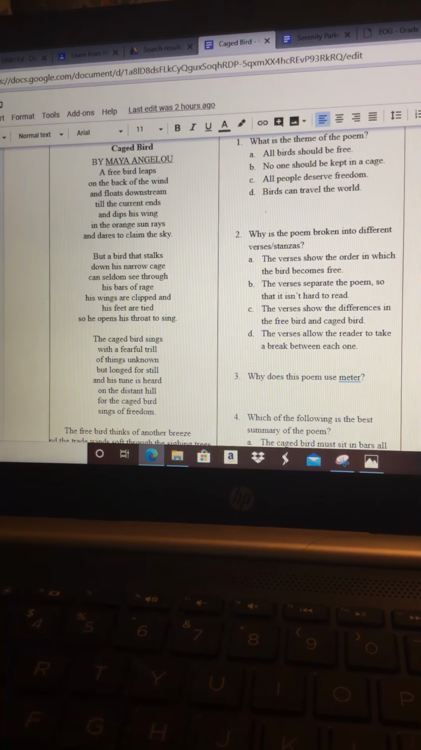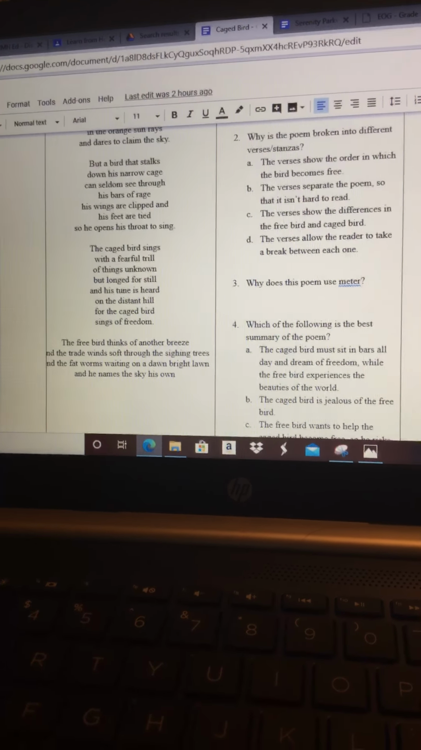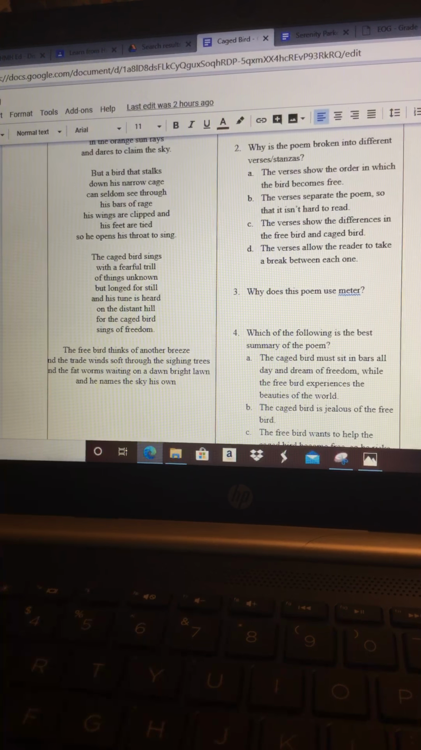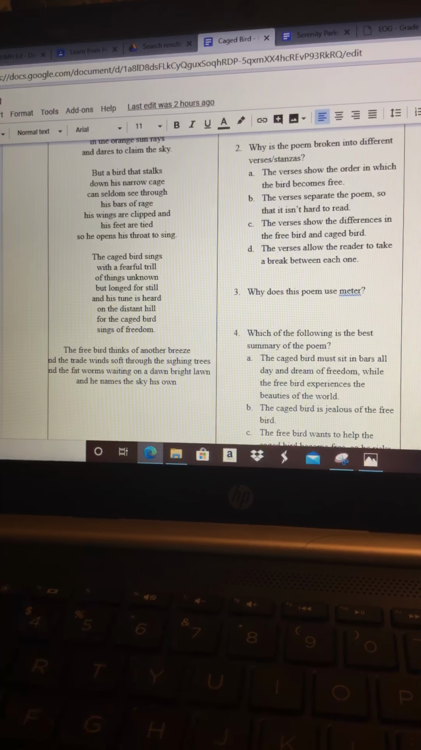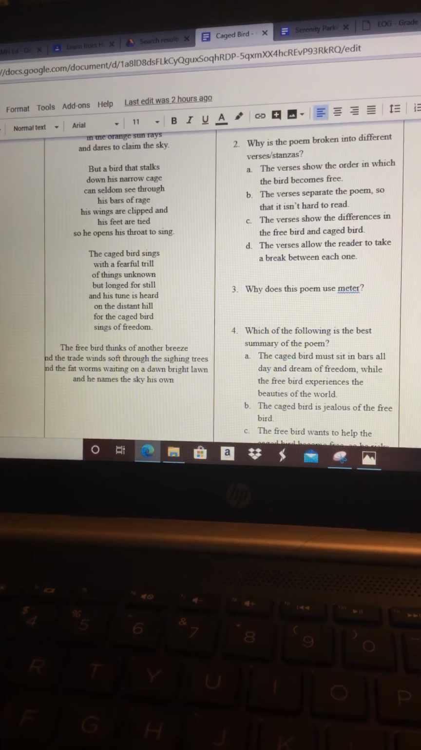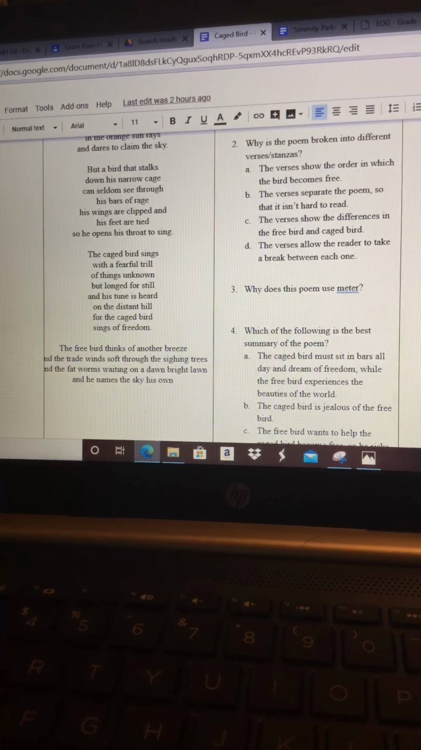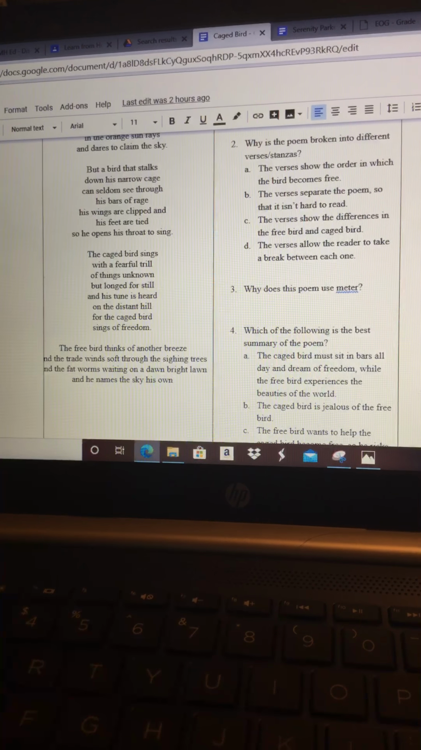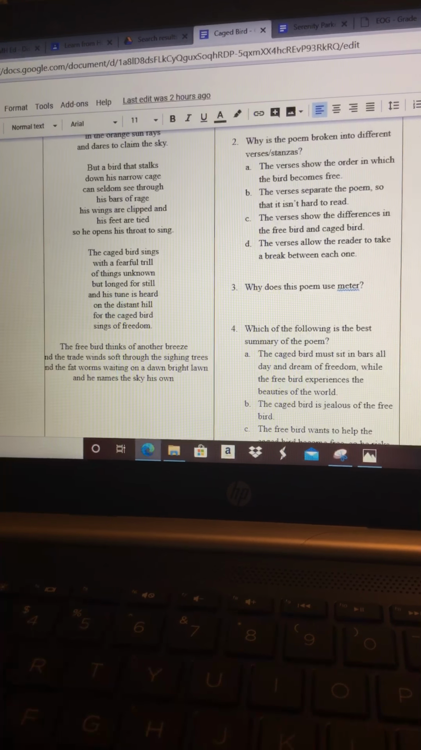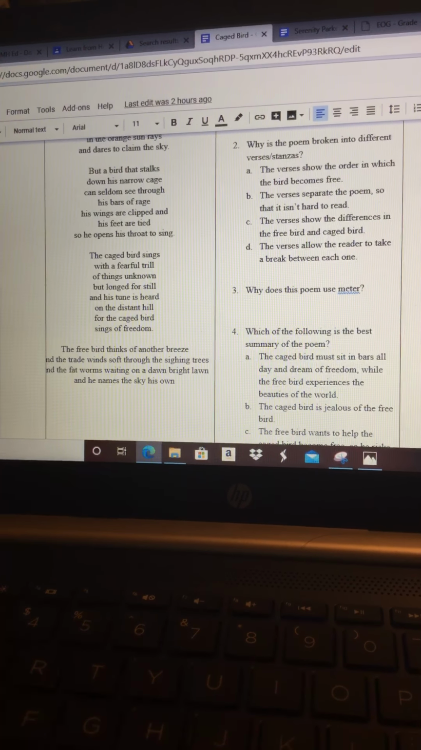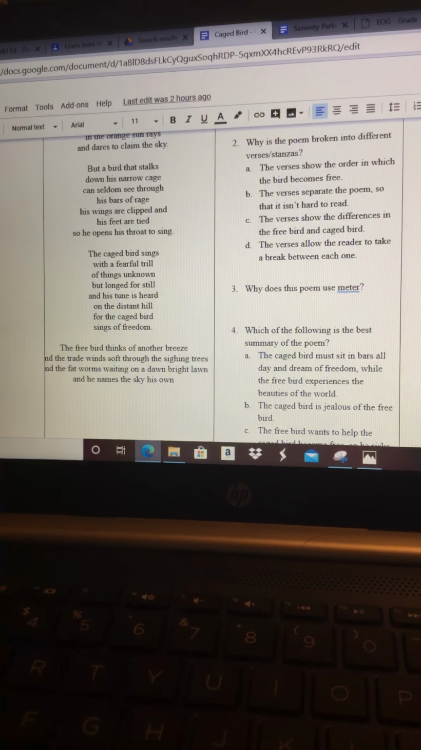He opens his throat to sing. The caged bird sings with a fearful trill of things unknown but longed for still. And his tune is heard on the distant hill, for the caged bird sings of freedom. The free bird thinks of another breeze, and the trade wind soft through the sighing trees, and the fat worms waiting on a dawn bright lawn, and he names the sky his own."